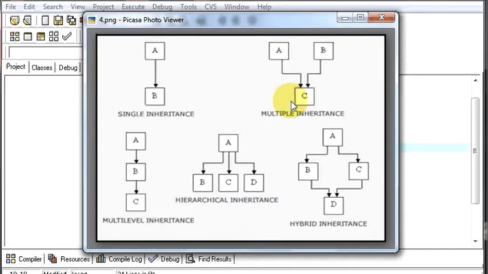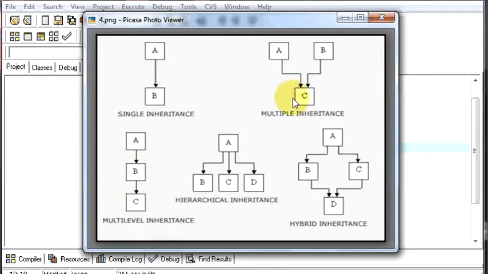So for this, the example will be, you can take the numbers from the user in class A, you can get the formula from class B, you can add them in class C and you can display them. So this is the multiple inheritance. And multi-level inheritance means you can take the values from the user in A, add them in B, and display them in C. So this is how multi-level works.